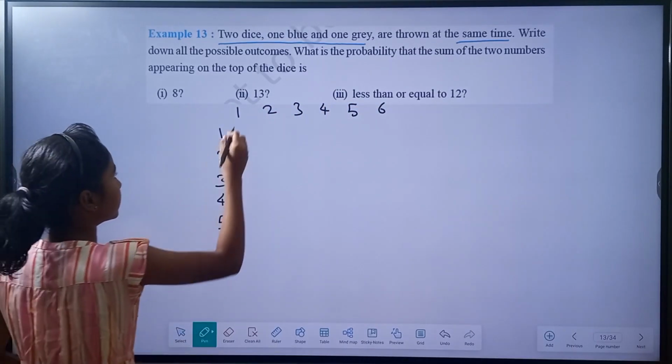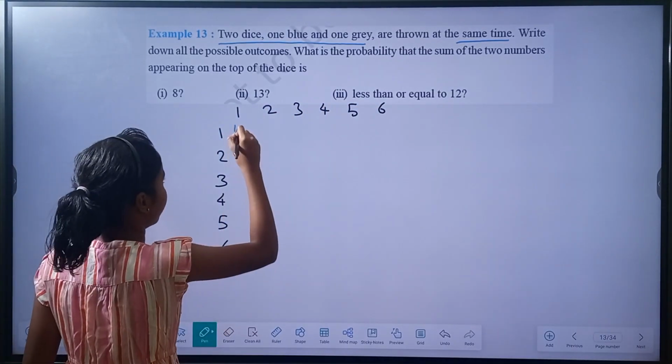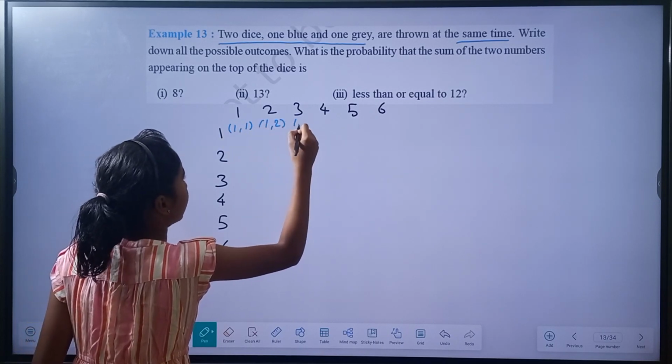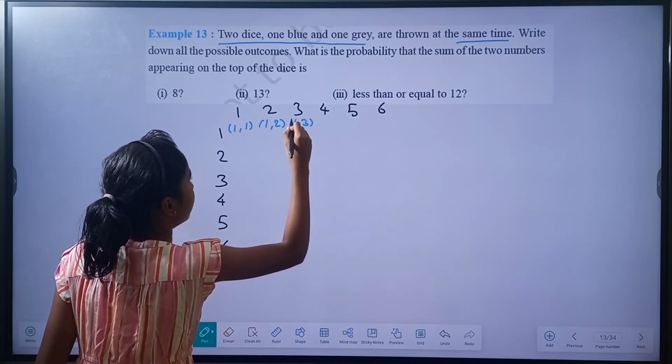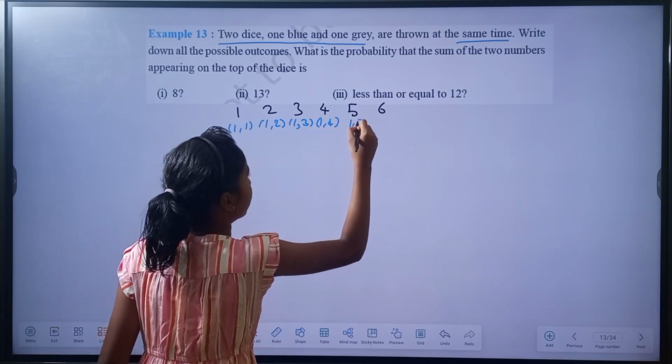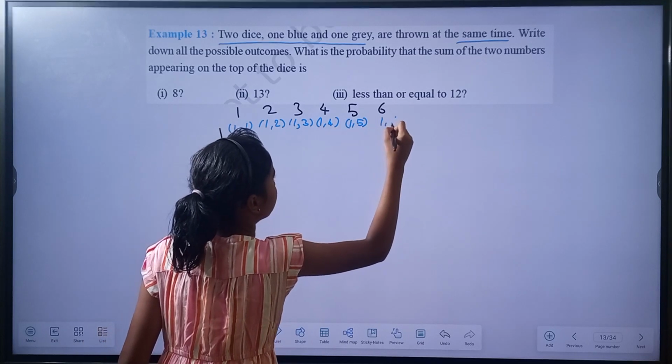So now let us write the possibilities. 1,1, 1,2, 1,3, 1,4, 1,5, and 1,6.